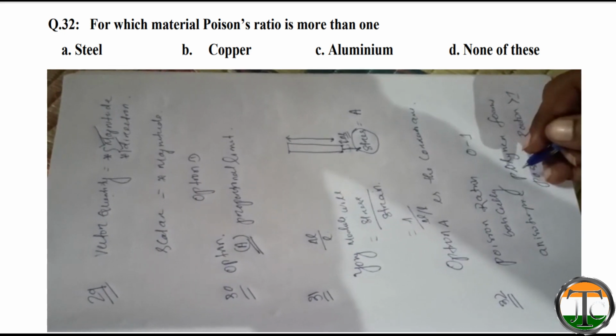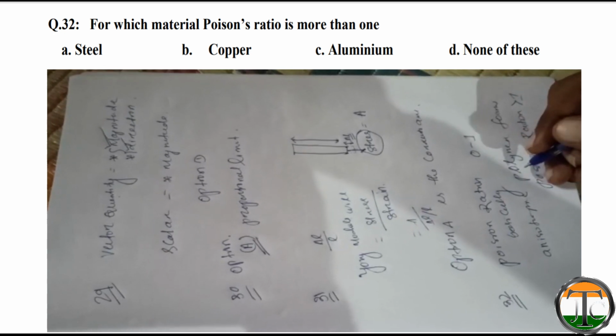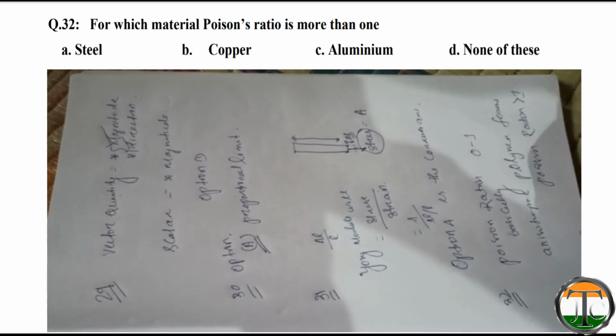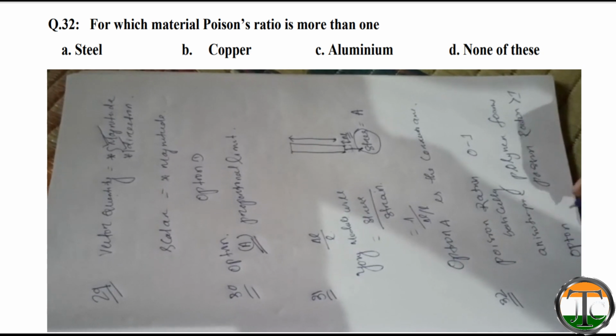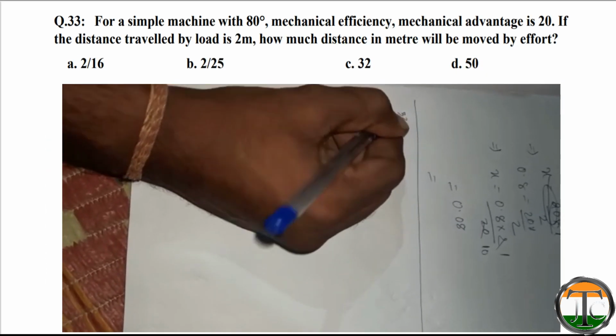Here four options are given: steel, copper, aluminum, and none of these. So option D, none of these, will be the correct answer.